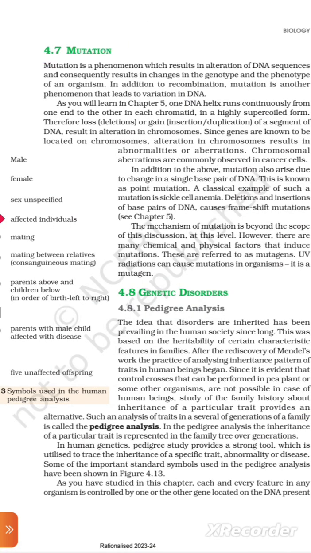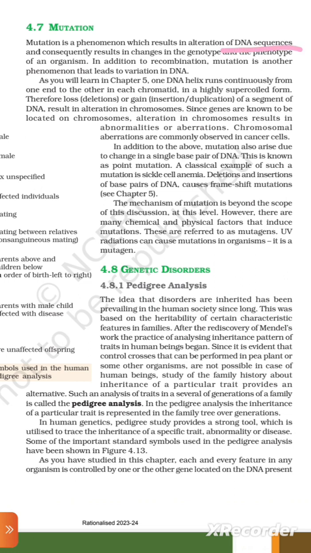4.7 Mutation. Mutation is a phenomenon which results in alteration of the DNA sequence and consequently results in changes in the genotype and the phenotype of an organism. In addition to recombination, mutation is another phenomenon that leads to variation in DNA. As you will learn in chapter 5, one DNA helix runs continuously from one end to the other in each chromatid in a highly supercoiled form.